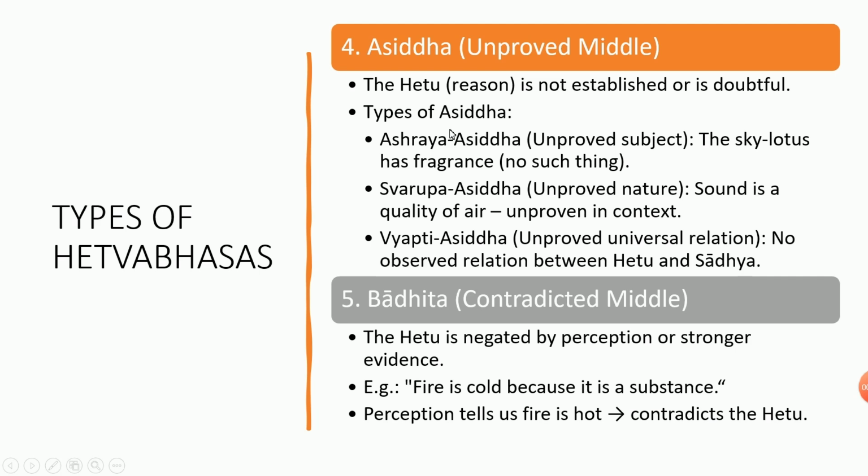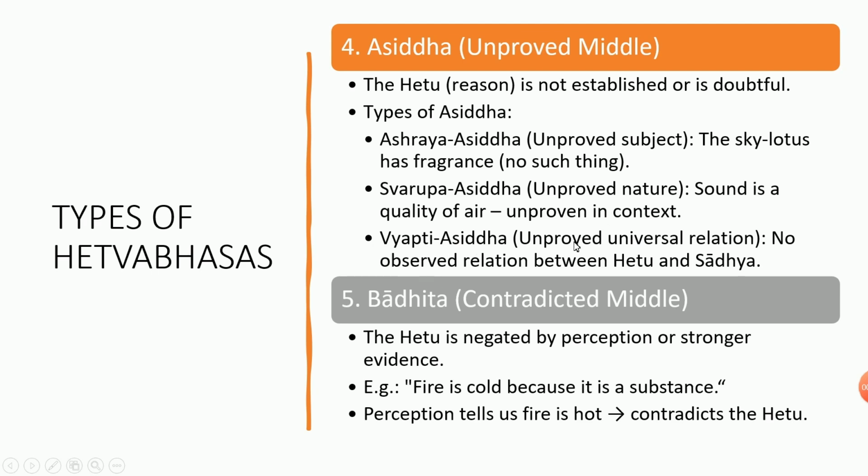So here also Asiddha is further classified into three types. First is Ashraya Asiddha, that is unproved subject. The sky lotus has fragrance. No such thing, because a sky lotus does not have fragrance. So that is the unproved subject. Next is Swarupa Asiddha, that is unproved nature. So sound is a quality of air, unproven in context. So if sound travels or is well established, we cannot say the same for that particular quality of air where the sound comes from. So that is the Swarupa Asiddha, unproved nature.